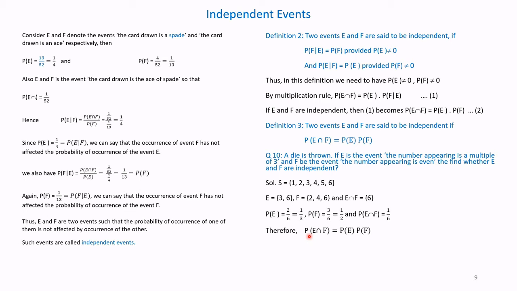Therefore, P of E intersection F is equal to, from the definition we know, independent: P(E) into P(F). Hence, you find here P of E intersection F is 1 by 6, P of E is 1 by 3, P of F is 1 by 2. So, if you multiply P(E) into P(F), that is 1 by 3 into 1 by 2, we get 1 by 6. Hence, the events are independent events.